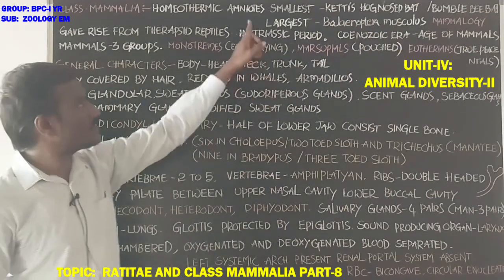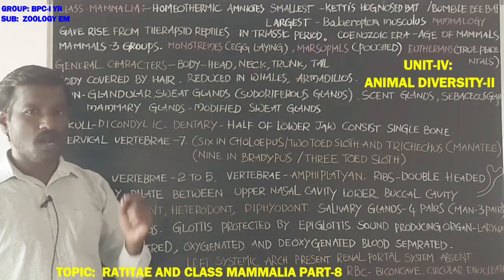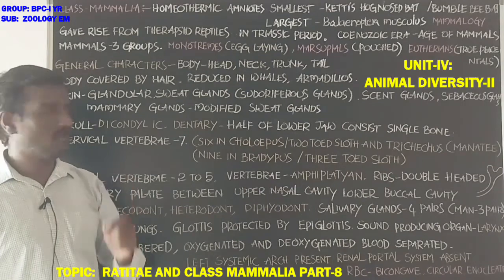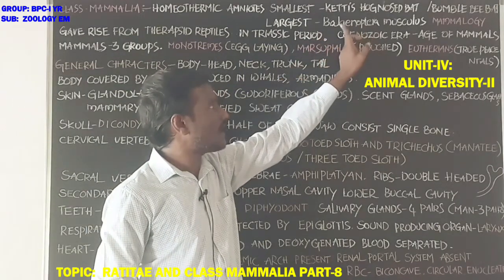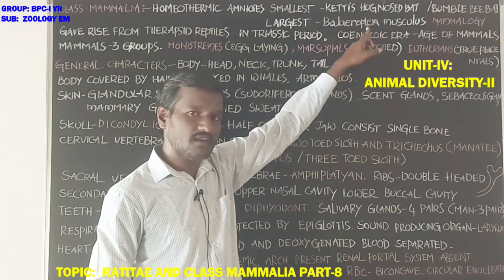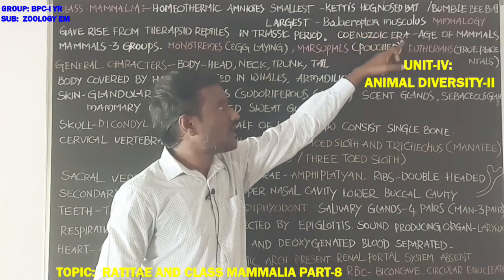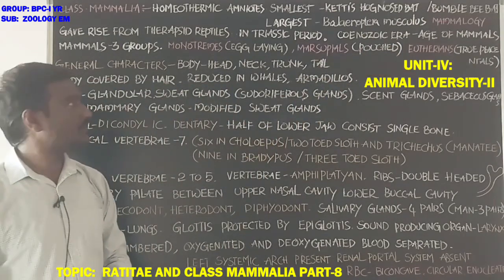Next, the largest mammal. It is also the largest animal in the animal kingdom: Balaenoptera musculus. It is the largest mammal and largest animal in the animal kingdom. Next, the study of mammals is called mammalogy.